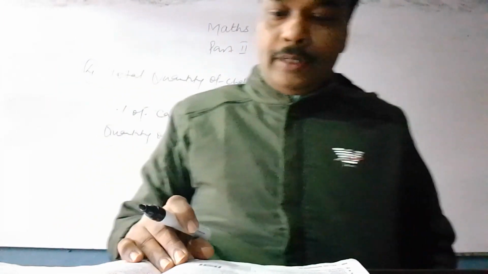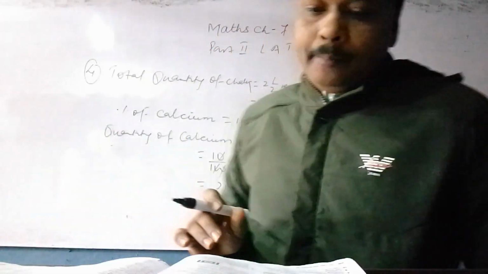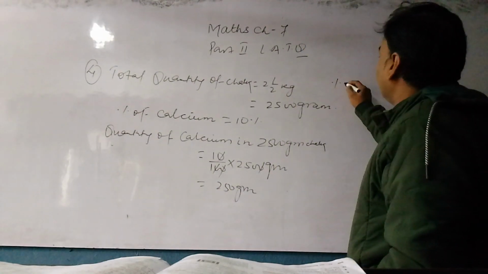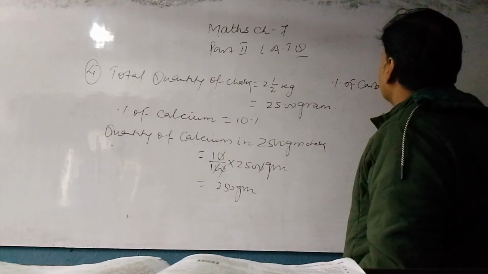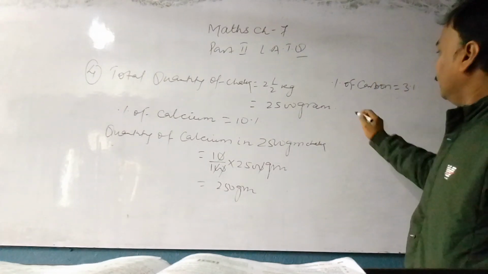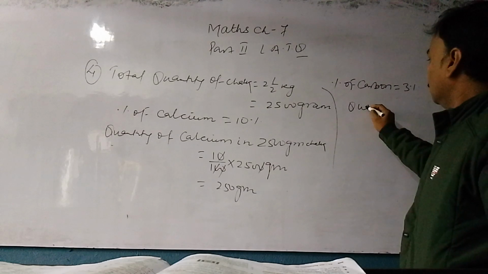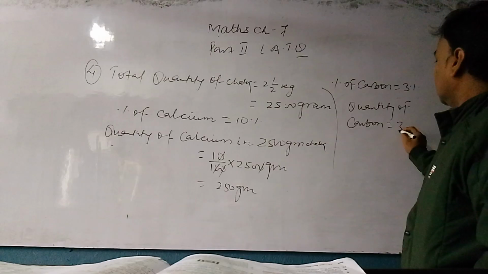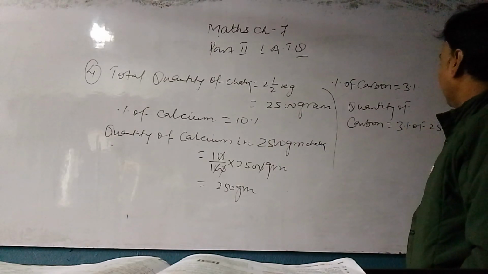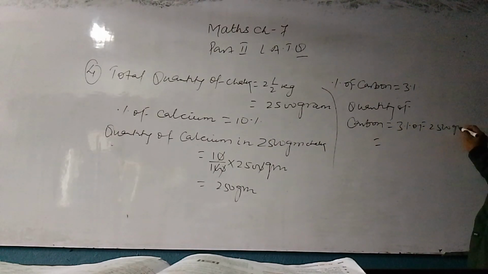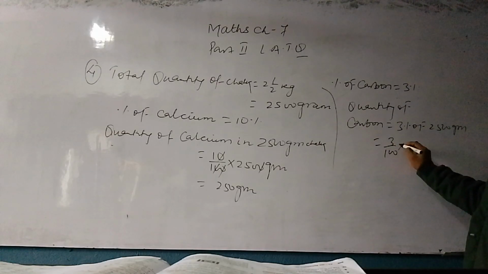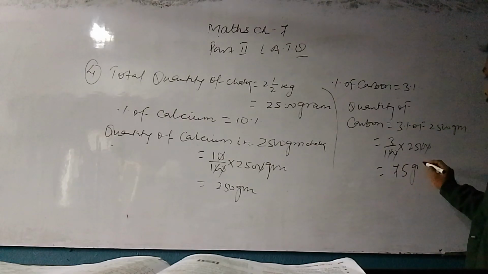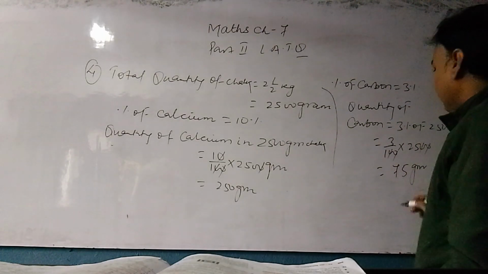And percentage of carbon here is 3%. Then quantity of carbon is equal to 3% of 2500 gram is equal to 3 by 100 into 2500 is equal to 75 gram.